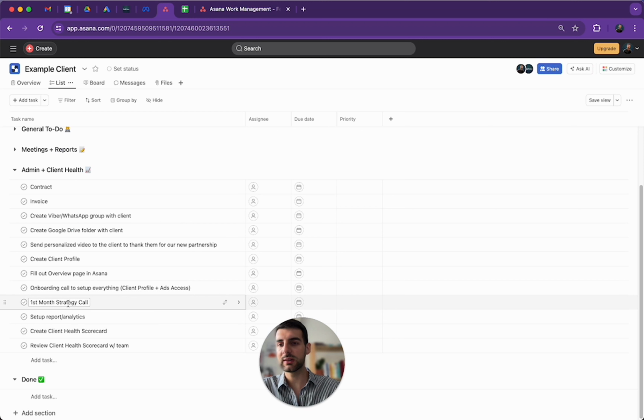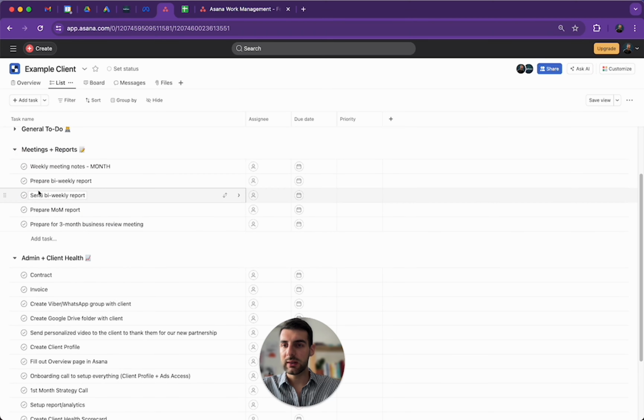Then we also have a first month strategy call. This is just to show to the client that we are on top of it and we have created a strategy and we want them to know what exactly the strategy will be. We set up a report and analytics, and we also create a client health scorecard. This is related to the business review meeting here.